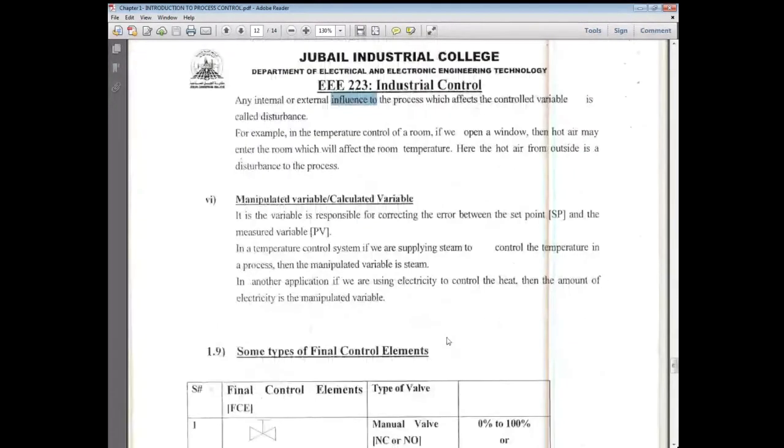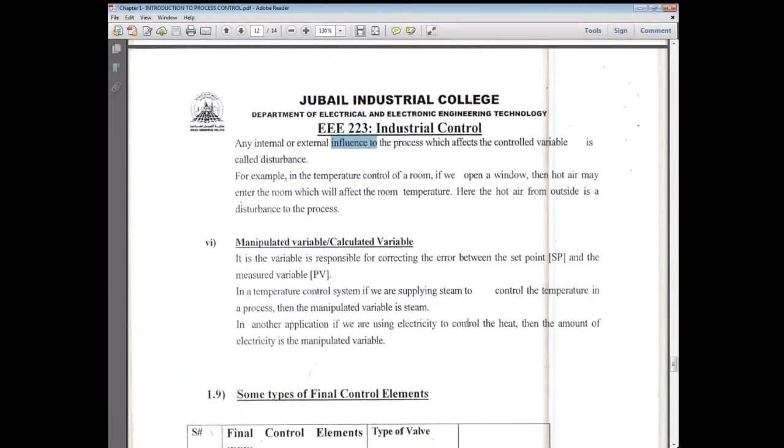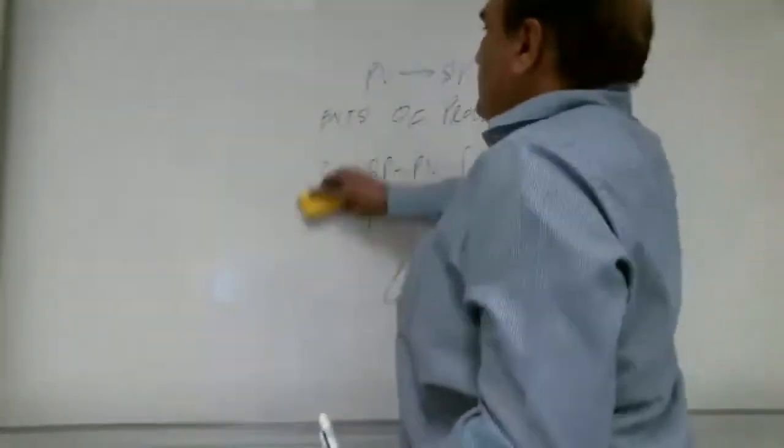Any example of a disturbance, Shabab? Now let me explain what this is. Some brothers are asking about the temperature of the sun. Yes, very good. The temperature of the sun is a disturbance. How do we explain that the temperature of the sun is a disturbance, Shabab?